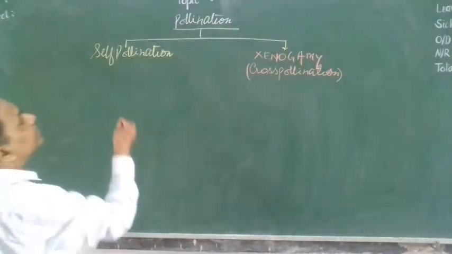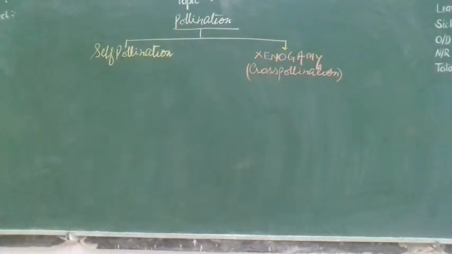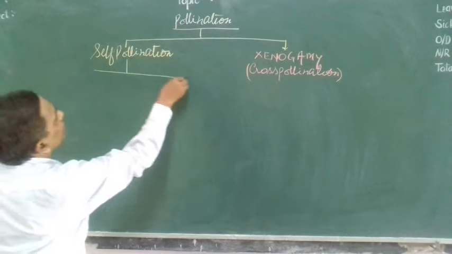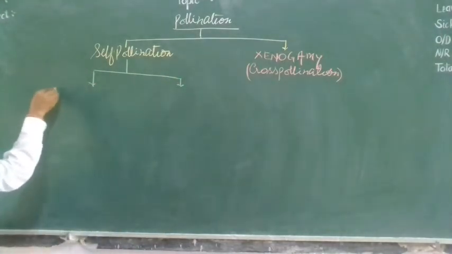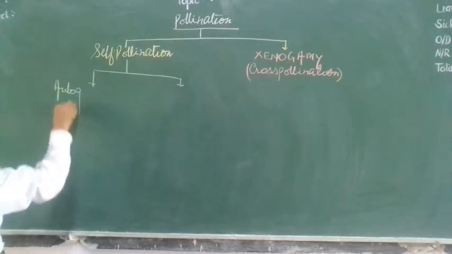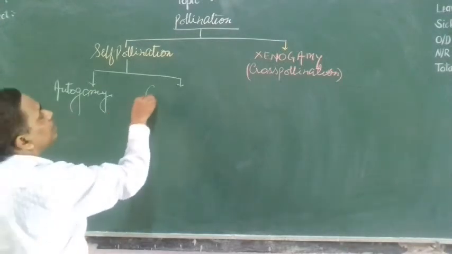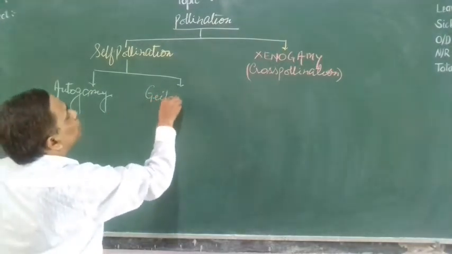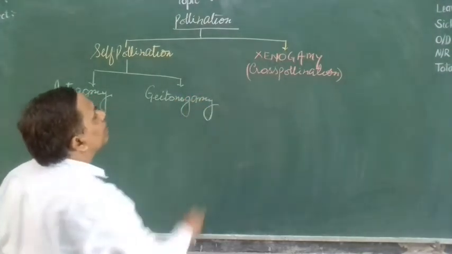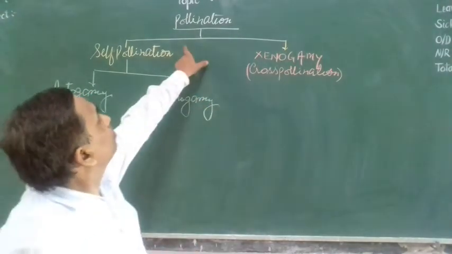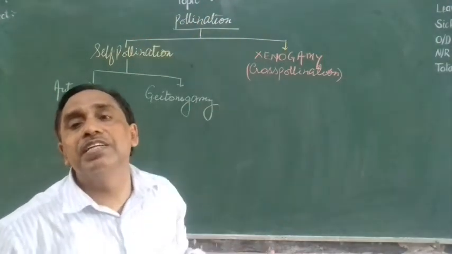But self pollination is of two types. What are the two types? One is called autogamy. The other is called geitonogamy. So pollination means transfer of pollen grain from anther to the stigma of a flower.